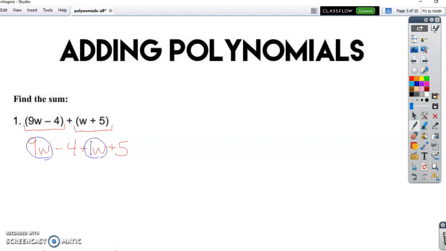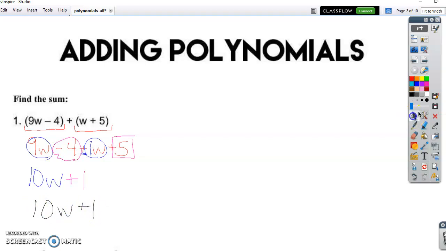So we just have to do whatever the sign tells us to do. So this is a positive 9, and then we're going to add 1w. So 9 plus 1 is 10w. We don't change the variable, we don't change its exponent. We just add it together. And then the only two things left over, those are also like terms, a negative 4 with a positive 5. So we just do the mini problem, negative 4 plus 5, which gives us a positive 1. So we're going to write plus 1. So our final answer when we add those two binomials together is 10w plus 1.